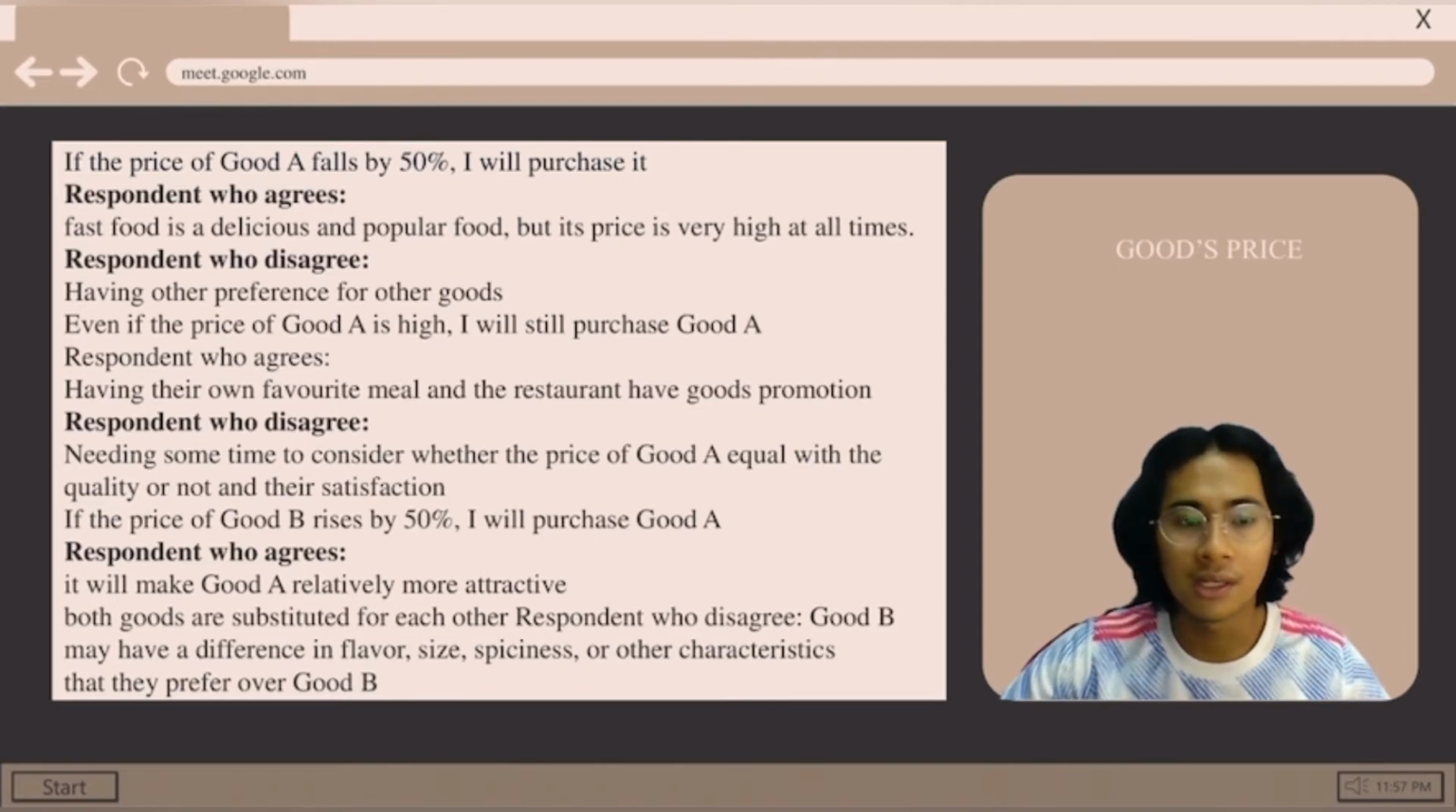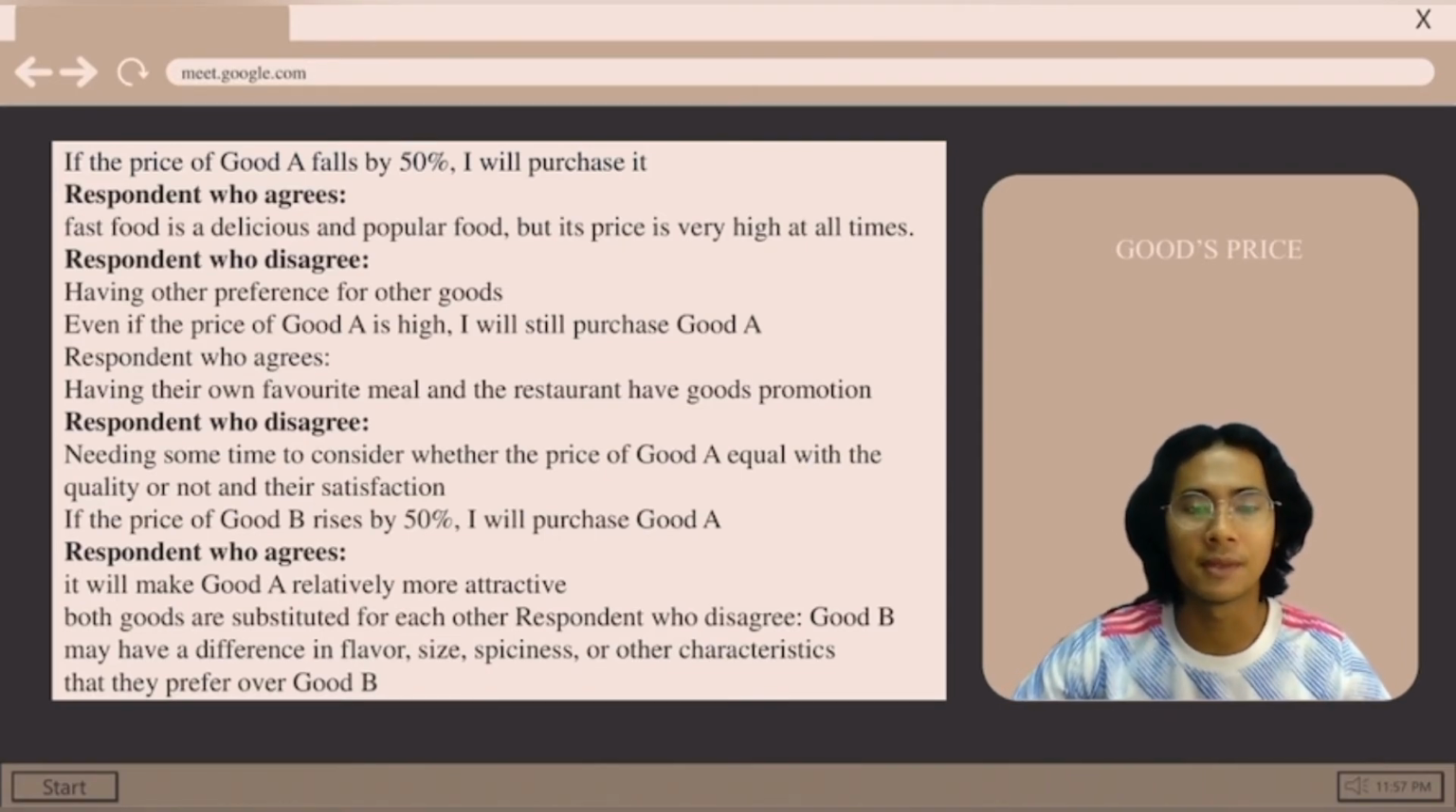Last but not least, the question is, if the price of good B rises by 50%, I will purchase good A. The respondents who agree say it will make good A relatively more attractive, since the goods are substitutes for each other. And the respondents who disagree, this is because good B may have a difference in flavor, size, spiciness, or other characteristics that they prefer over good A.